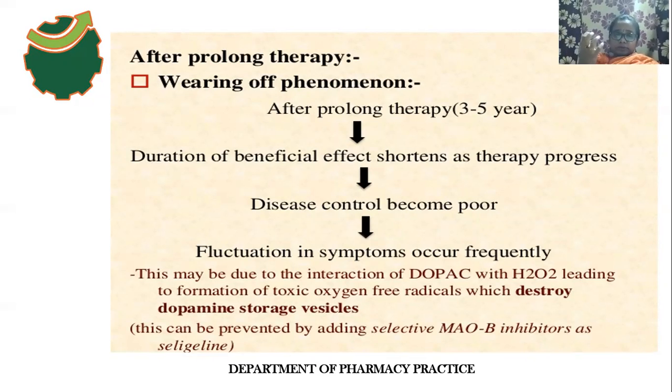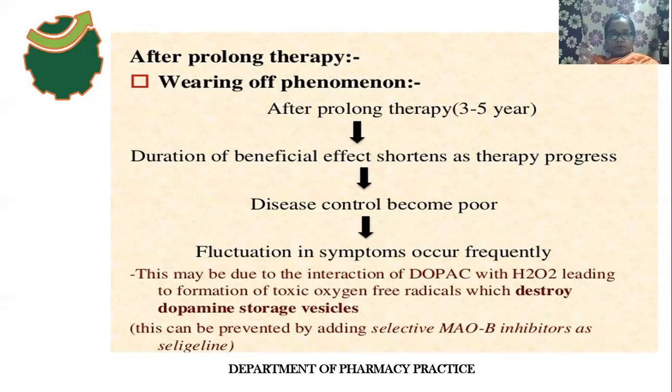After formation of these toxic oxygen free radicals, they will destroy the dopamine storage vesicles. Then what will happen? When the dopamine storage vesicles are destroyed, the person may be affected with Parkinson symptoms. So that's why the fluctuations in the symptoms occur very frequently.